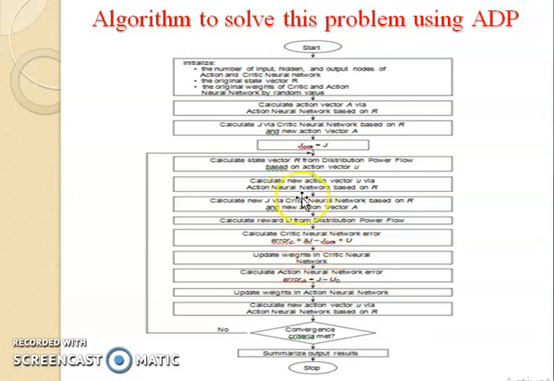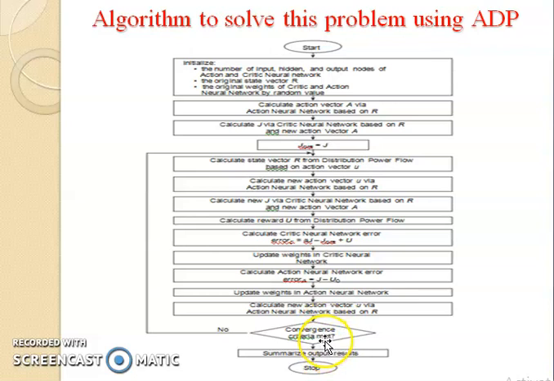So after calculating, see what happens: from the action network, the signal is now going to the critic network. In the critic network we are going to calculate the errors by using the cost function for every unit. Then if the error is generated, then to compensate that error we are updating the weights in the critical neural network. So after updating the weights, again we are calculating the action neural network error. Then once again update the weights. Afterwards at the end you are going to calculate the new action vector.